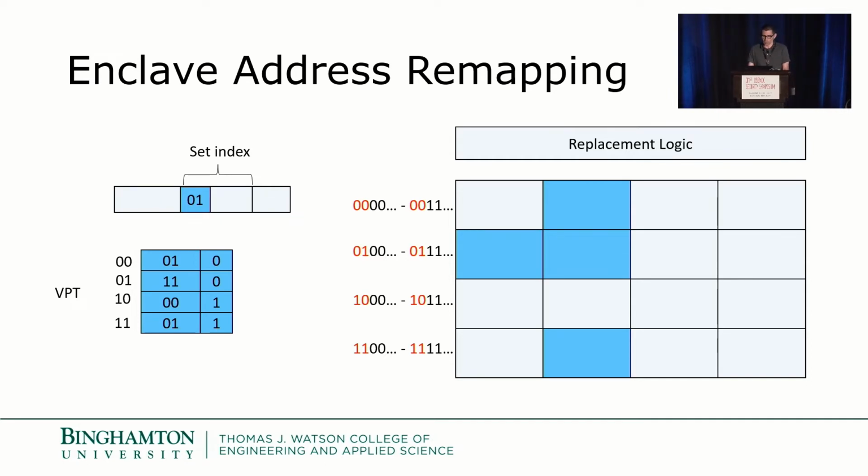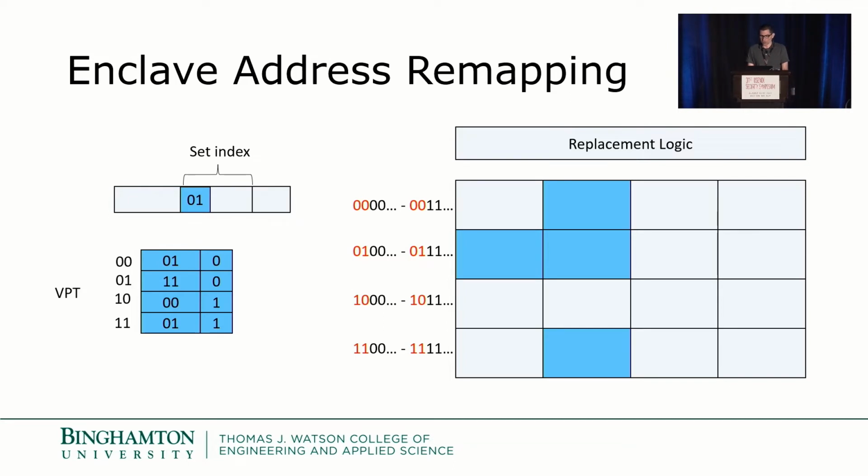The first component of CC is the address remapping logic, and this is responsible for ensuring that cache accesses from an enclave are directed to cachelets assigned to the enclave. To implement this remapping, each core is extended with a virtual partition table, or VPT, which holds cachelet mappings for the enclave.